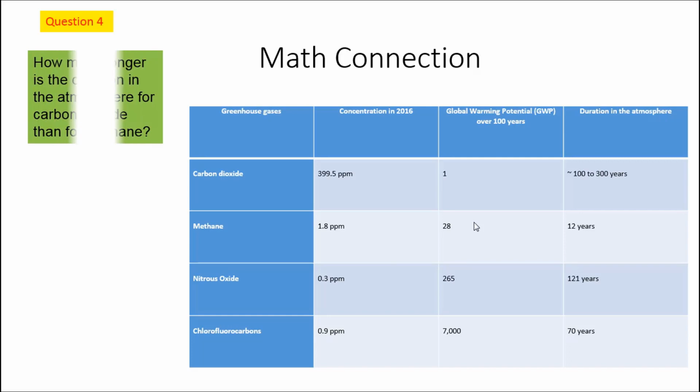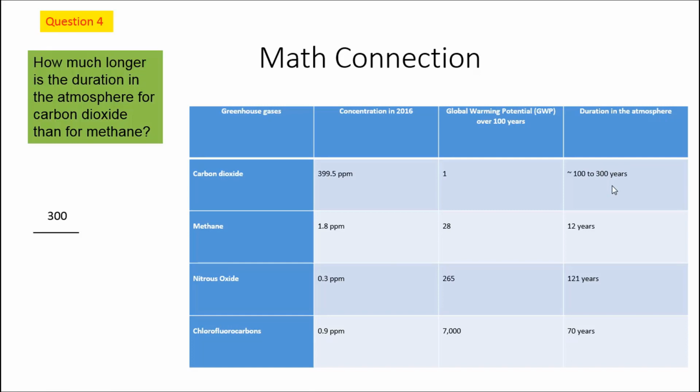Question number 4, these are longer duration problems. How much longer is the duration in the atmosphere for carbon dioxide than for methane? We go to carbon dioxide, and it has 2 numbers, 100 to 300. We're going to use the bigger number, so 300 is our carbon dioxide.